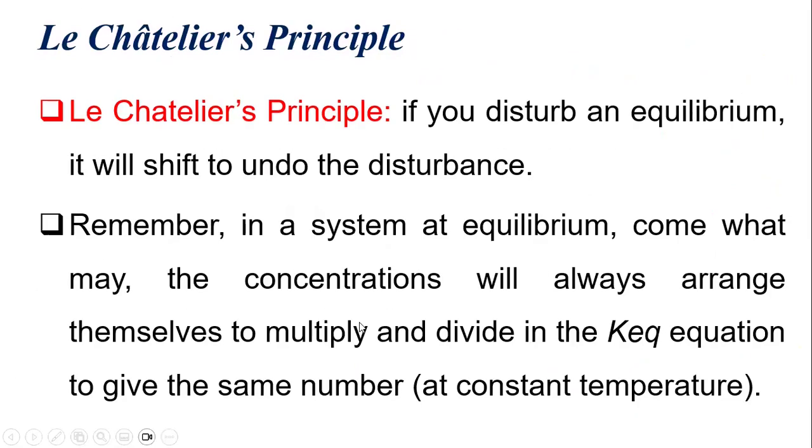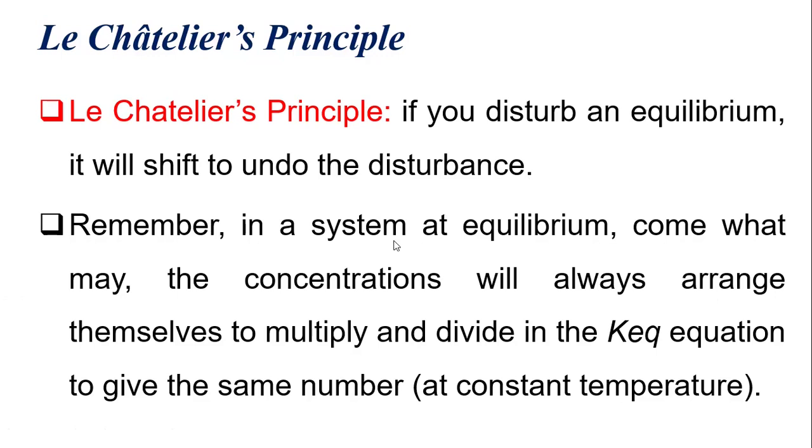Now let's go to the very important concept of chemical equilibrium called Le Chatelier's principle. Le Chatelier's principle is about what happens when an equilibrium is disturbed. The question is, where will the equilibrium shift if you disturb a chemical reaction that is already in equilibrium?